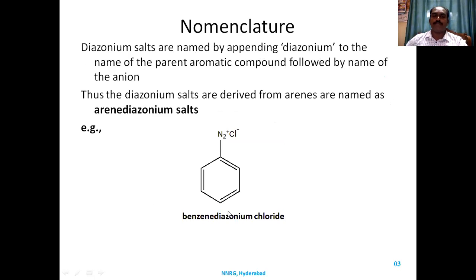So, for example, this is benzene, and this is the diazonium group. Diazonium, because two nitrogens, diaza plus onium. Onium means positive. Diaza plus onium, diazonium, benzene diazonium chloride, Cl minus. So this molecule is nothing but benzene diazonium chloride.